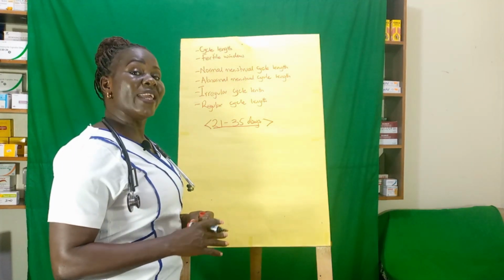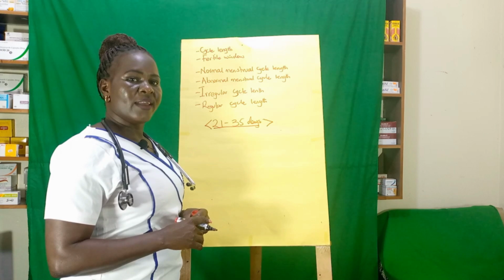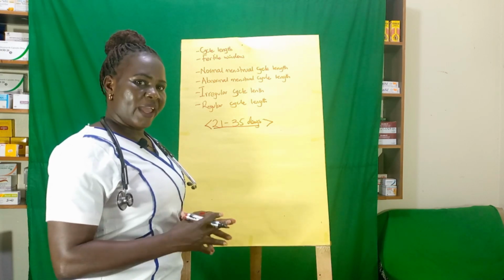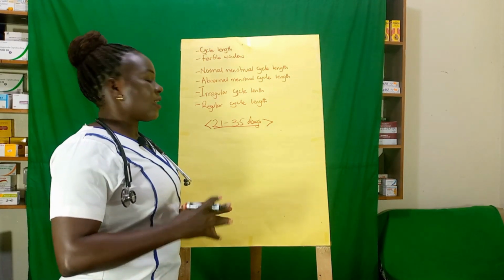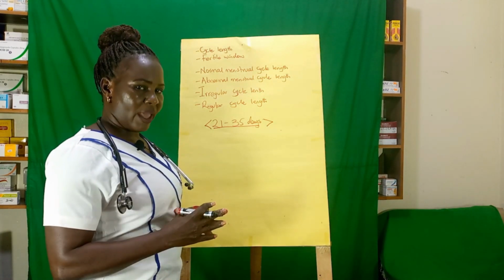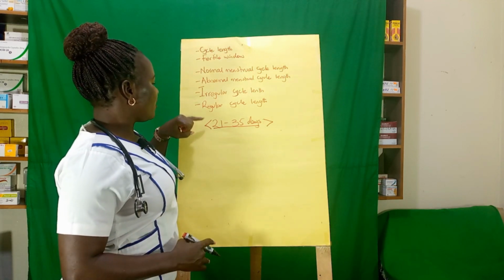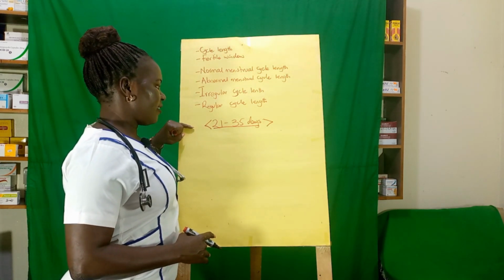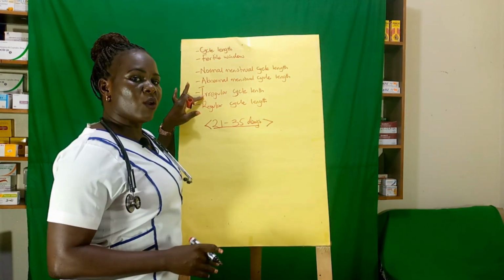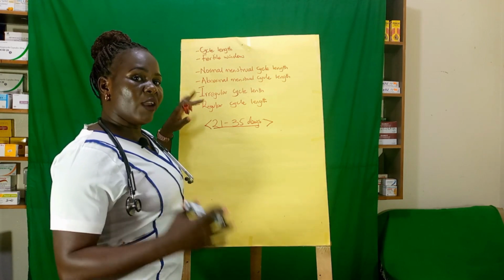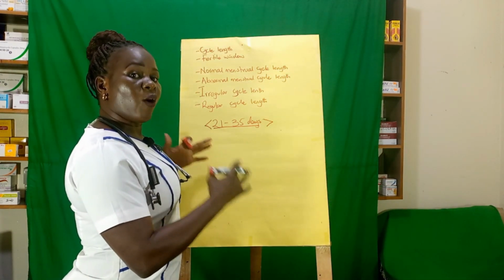So let's go to irregular cycle length, the one we are going to discuss today. Irregular cycle length simply means the same as abnormal cycle length. It is the period cycle which is below 21 days or above 35 days. They fall out of the normal cycle length.